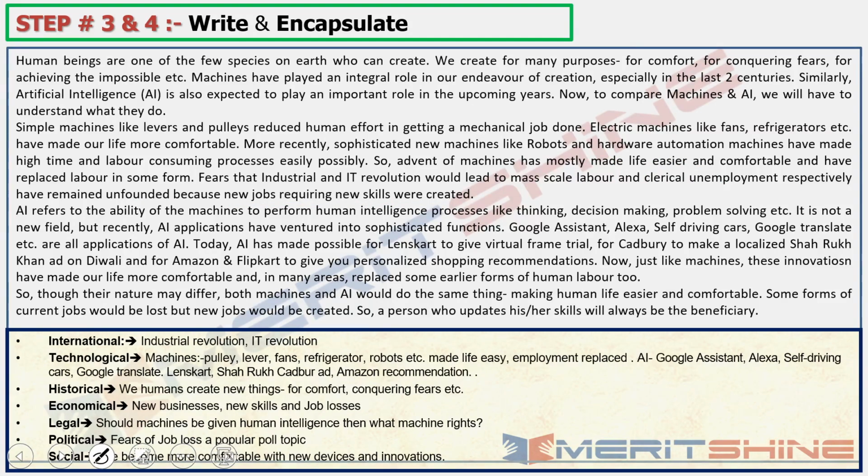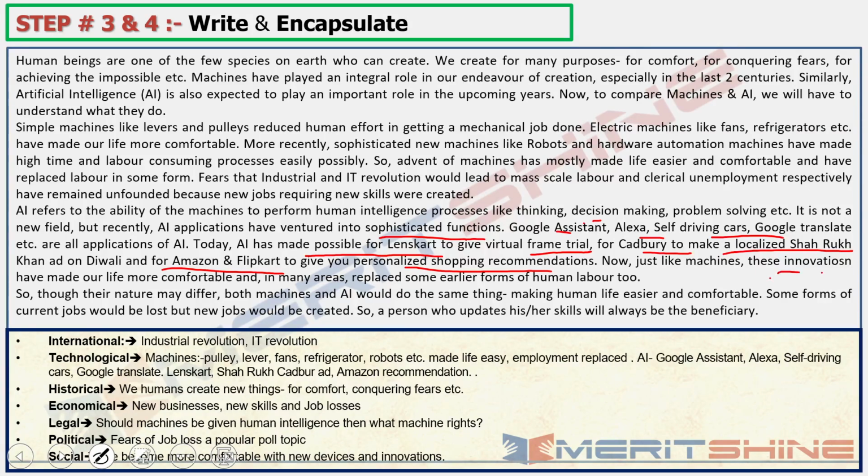AI refers to the ability of the machines to perform human intelligence processes like thinking, decision making, problem solving. It's not a new field, but recently AI applications have ventured into sophisticated functions. Google Assistant, Alexa, self-driving cars, Google Translate are all applications of AI. Today, AI has made it possible for Lenskart to give virtual frame trial, for Cadbury to make a localized Shah Rukh Khan ad on Diwali, and for Amazon and Flipkart to give you personalized shopping recommendations.